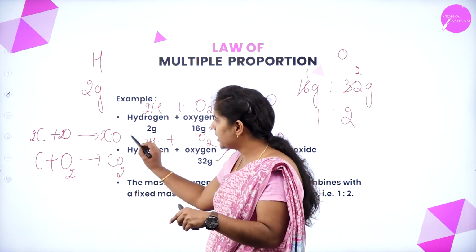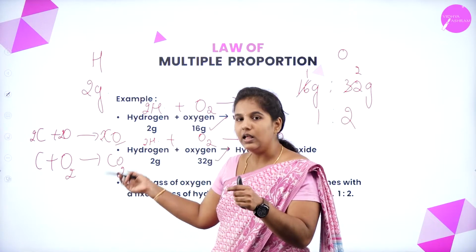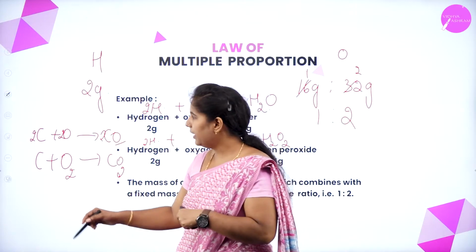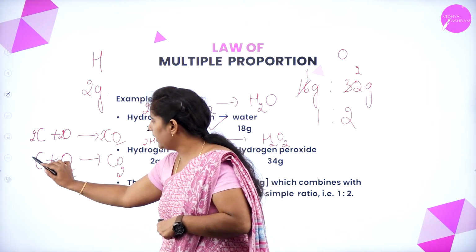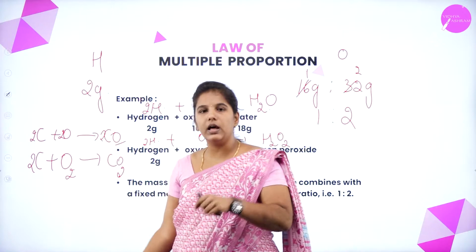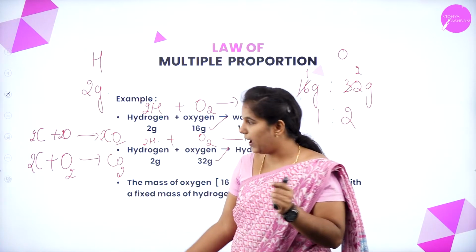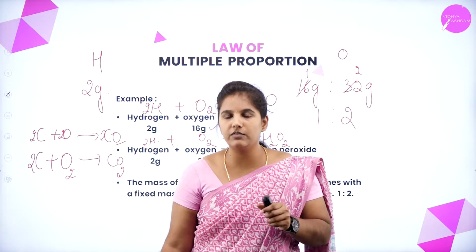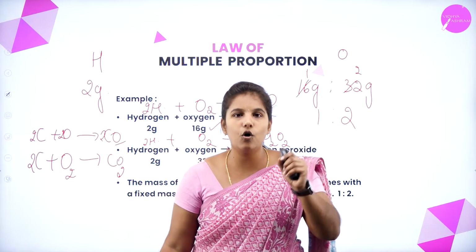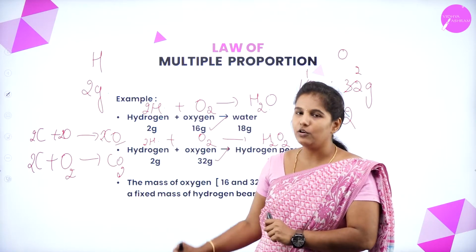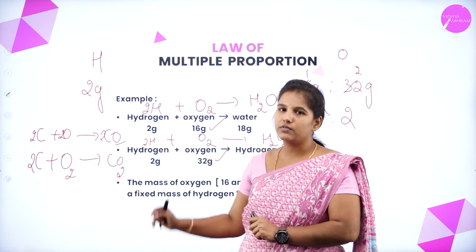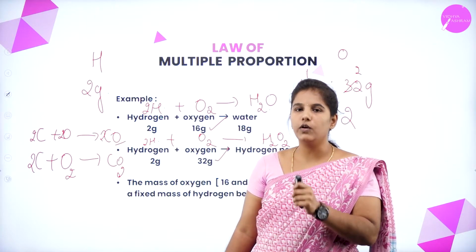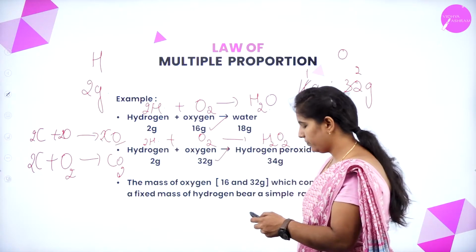In the first reaction, the product is carbon monoxide, whereas in the second reaction, the product is carbon dioxide. But you can see that the carbon is always present in a fixed mass, while the mass of the oxygen is present in a simple whole number ratio, as we saw with water and hydrogen peroxide. So, this was the law of multiple proportion.